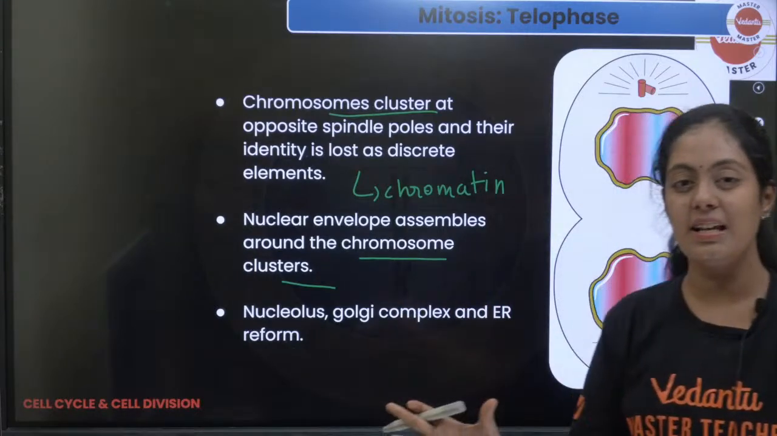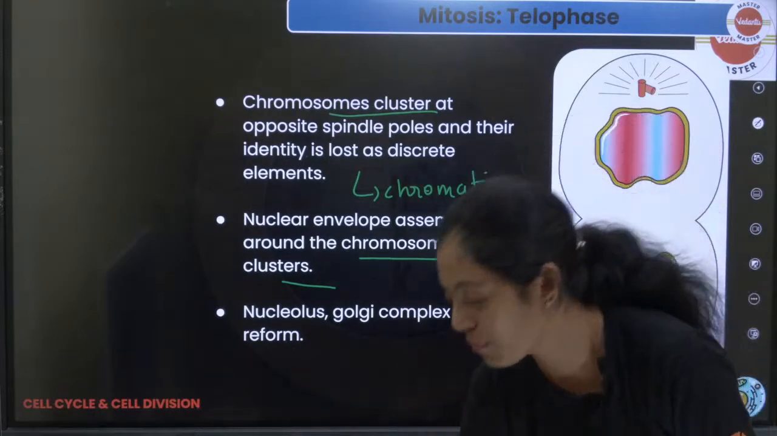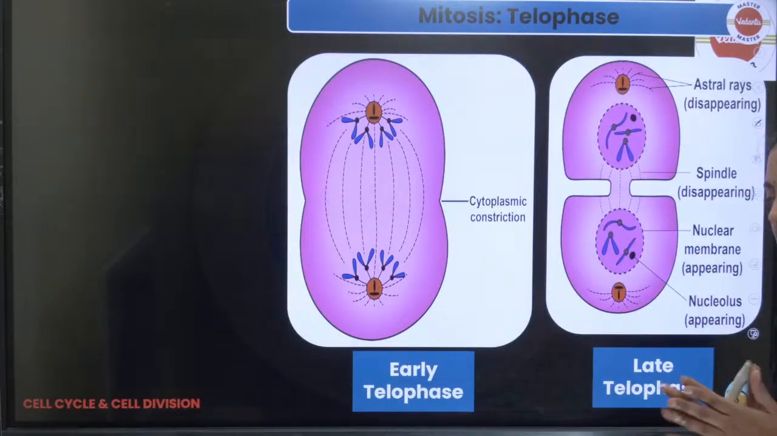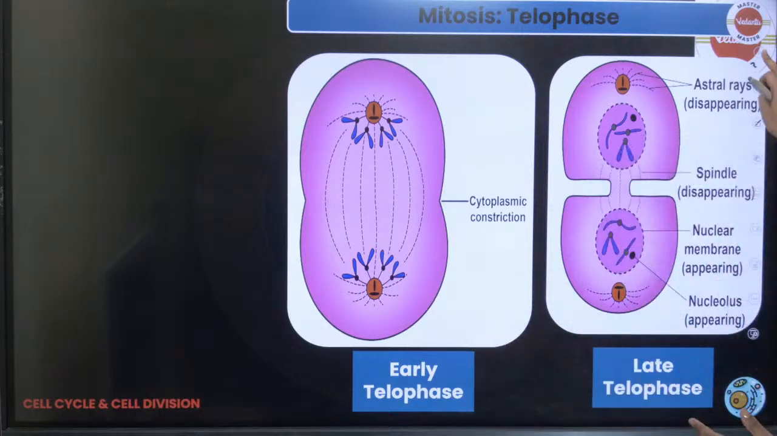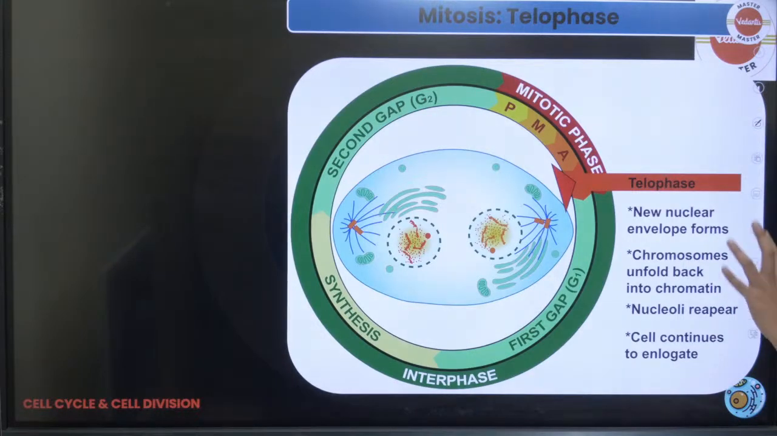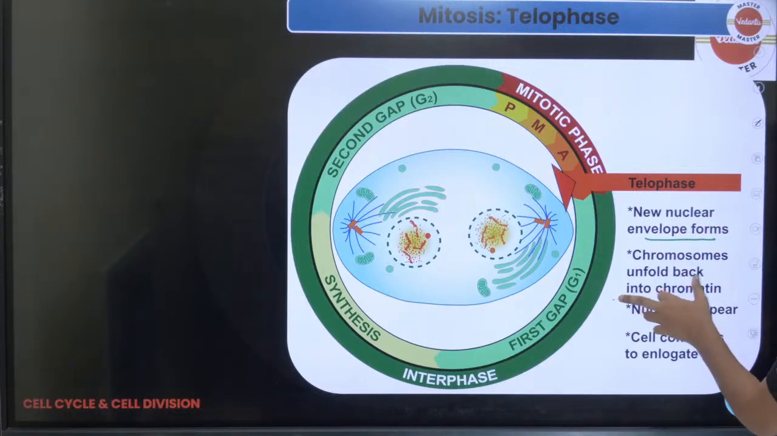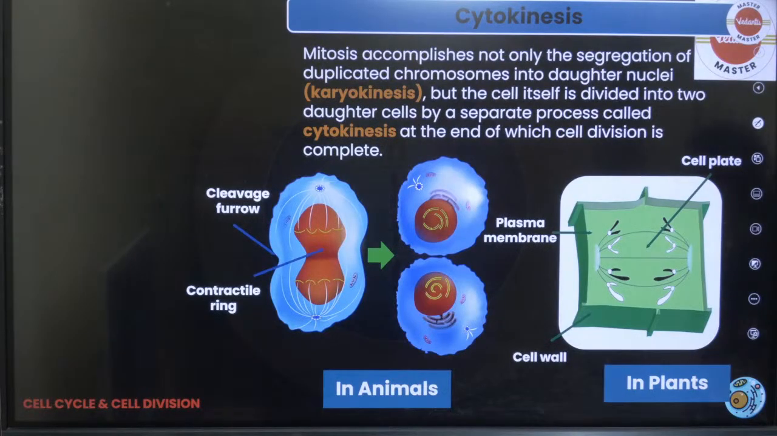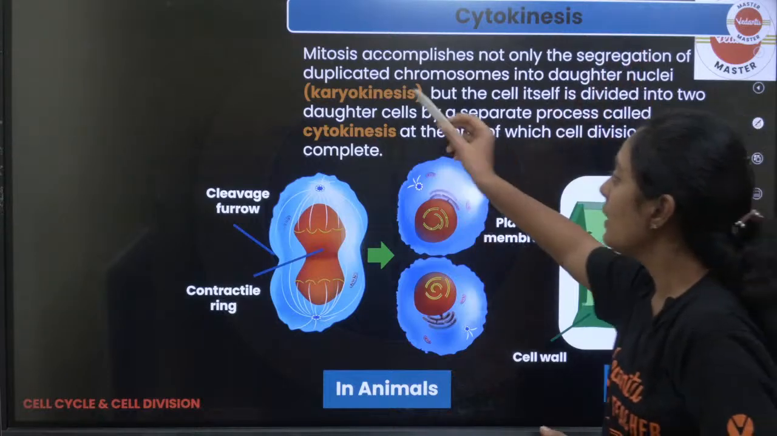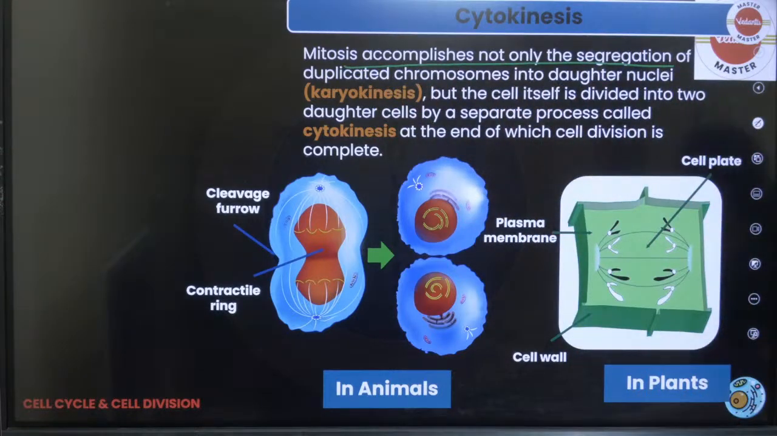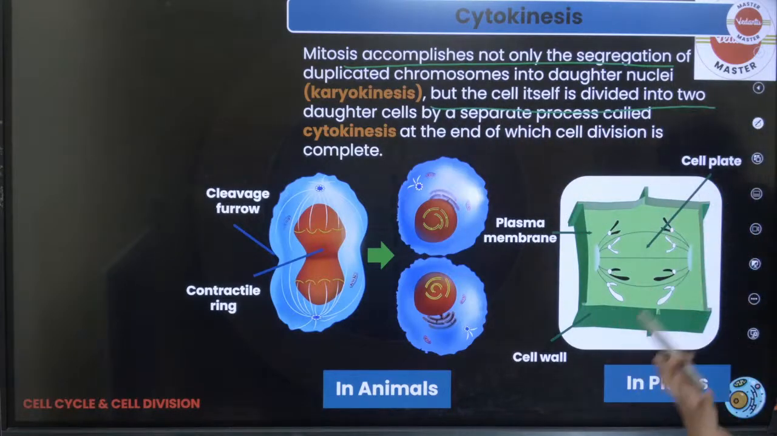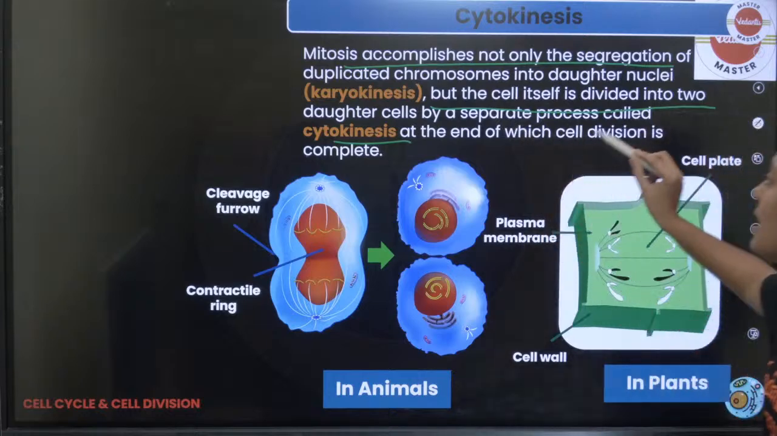If mitosis is clear, we will try to understand the significance of mitosis. What do you understand about significance? This is your telophase and this is your late telophase. In telophase this is what happens: new nuclear envelope forms, chromosomes unfold back to chromatin, nucleoli reappear, the cell continues to elongate and forms two cells. Finally you have cytokinesis. Mitosis accomplishes not only the segregation of duplicated chromosomes into the daughter nuclei, but the cell itself is divided into two daughter cells by the process of cytokinesis, at the end of which the cell division is complete.